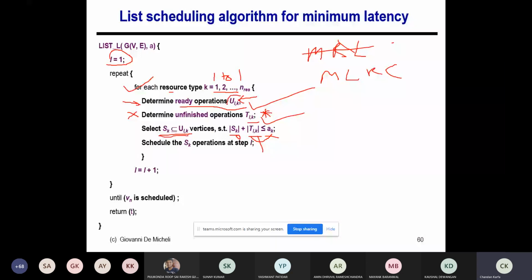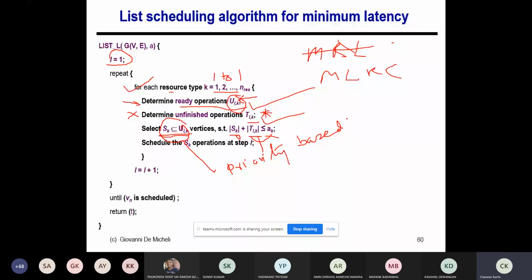And this selection is based on the priority, right? This is priority based, which is not mentioned here. So if there are say 4 operations which are ready to be scheduled here, I have to select only one.